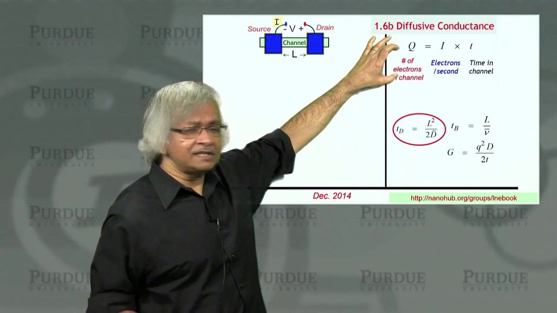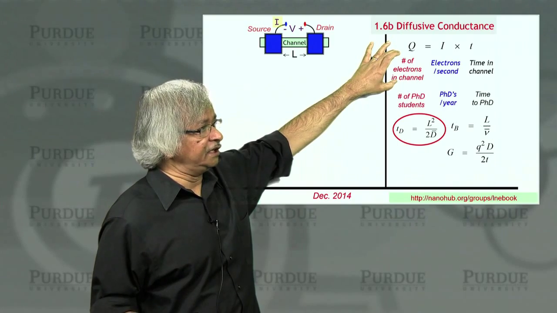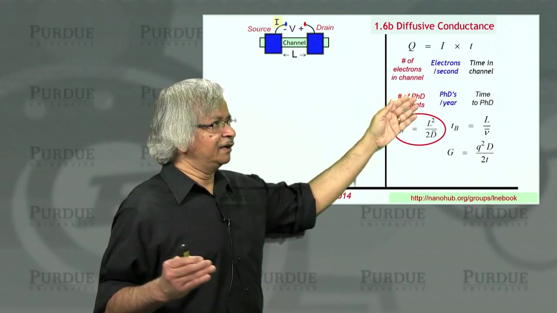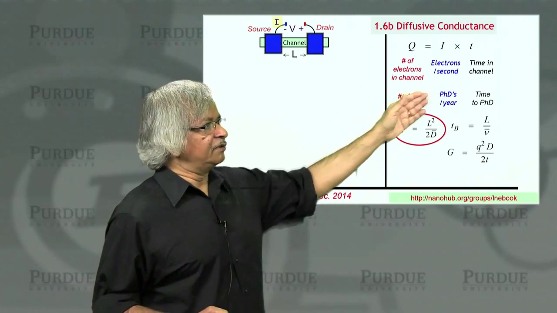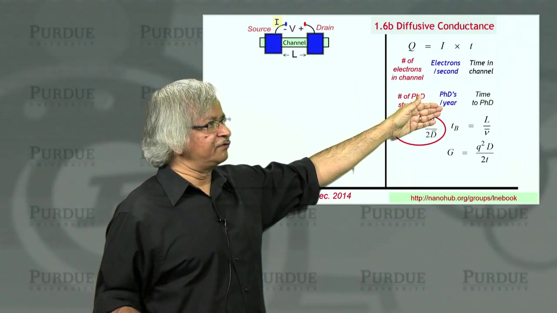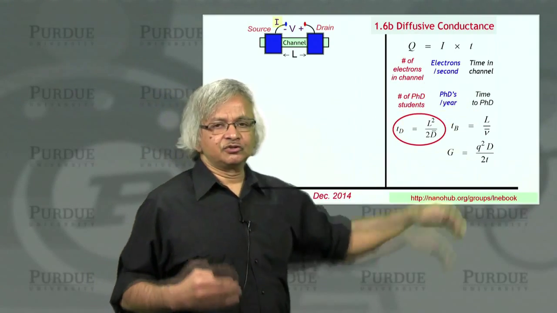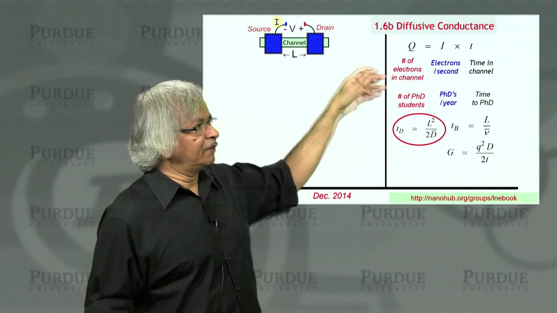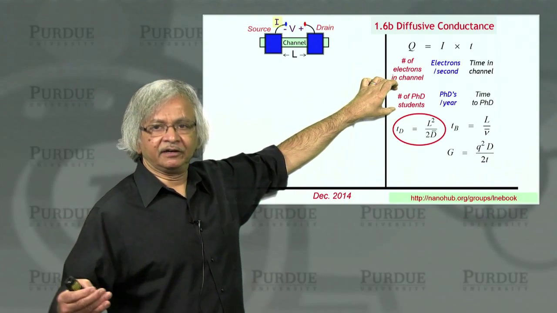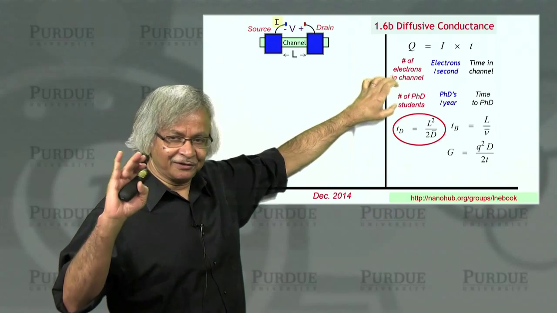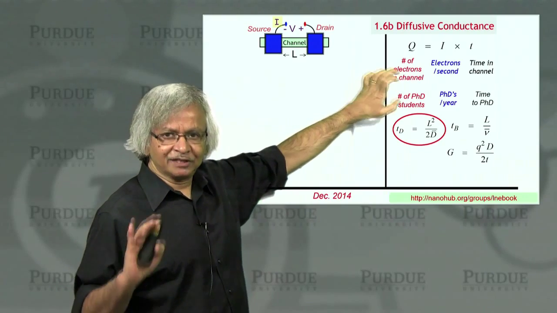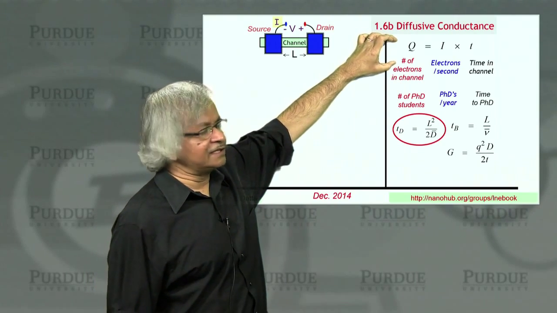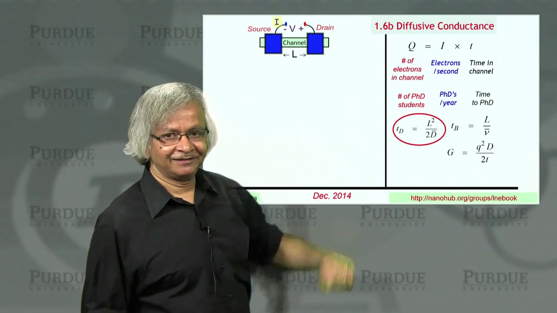Now, this takes a little thinking, and as I mentioned earlier, there's an analogy that I've often used to justify it. If you remember that if you have a graduate program with, say, 100 students graduating every year, and each student, say, spends 5 years in the program, then the number of students in your program will be 500. That's not a completely obvious thing. You have to think through it a little bit, but it's well known. It's something you might have encountered before. And what we have here is the electronic version of that same argument.